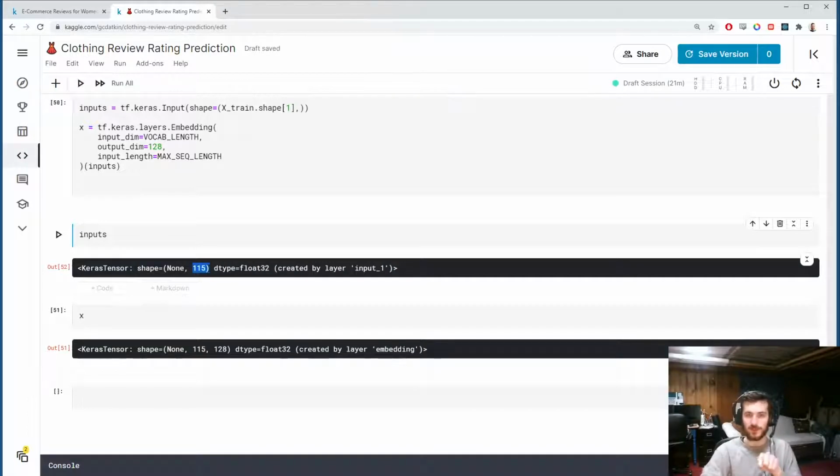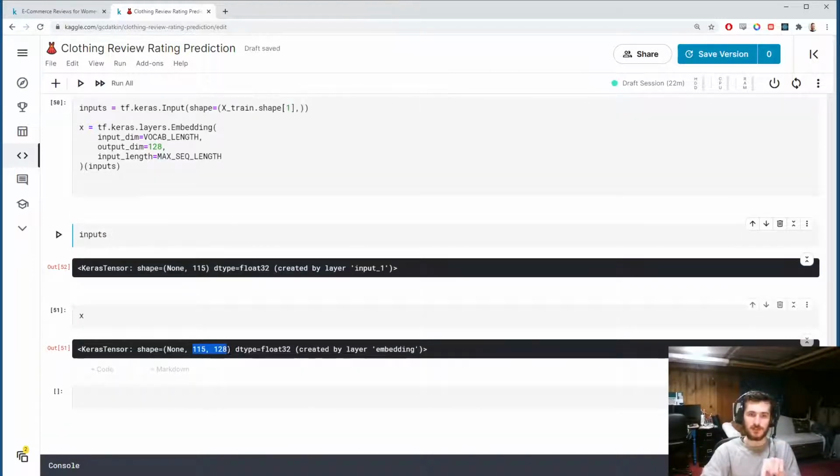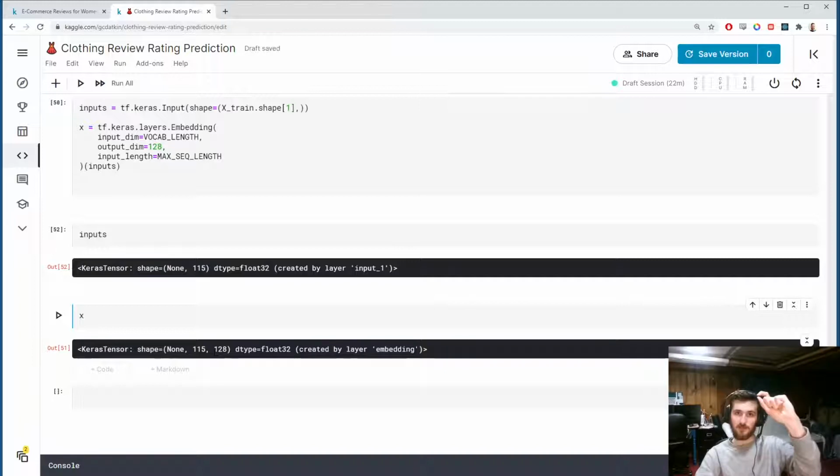So it's a single vector of length 115. Then that 115 long sequence is mapped into a two-dimensional array of 115 by 128. And that's because each word, which originally was just a single integer, is now represented as a vector of length 128. So you have all these 128 long vectors, and 115 of them, one for each word.